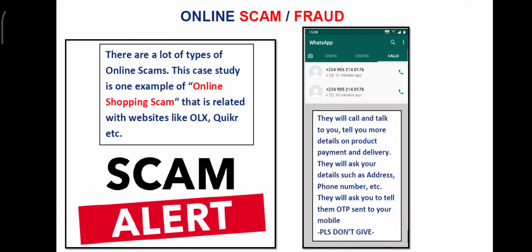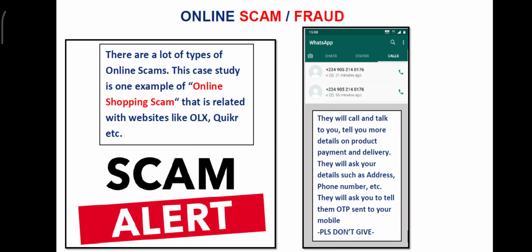If you want to buy it at 50% discount, there are many scammers who are available. They will give you a lot of discounts. They will try to trap you. They will ask you for initial payment like 10,000 today, 20,000 tomorrow, and the third day you will get the product. And ultimately when you do this first step and second step of paying 10,000 every day, finally on the third day that person will disappear. They will contact you through WhatsApp, through online medium, through internet. They will call and talk to you, tell you more details on product, payment and delivery.